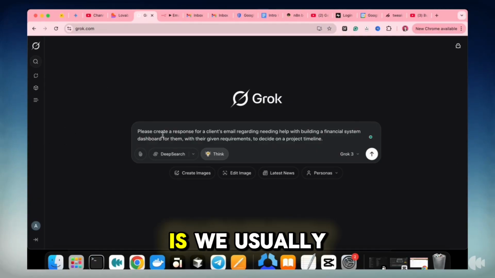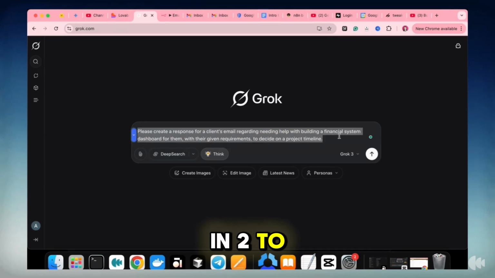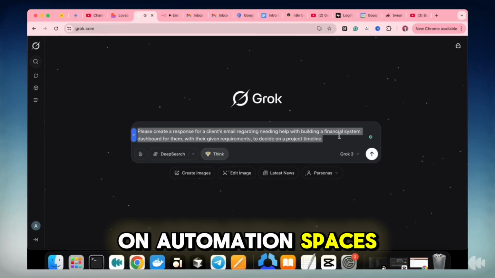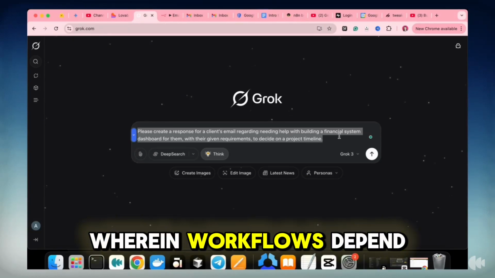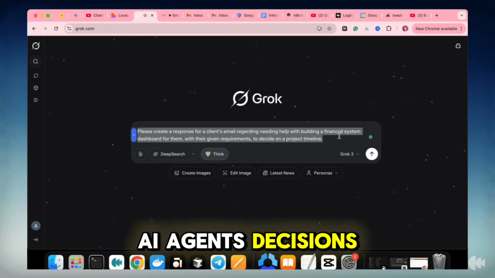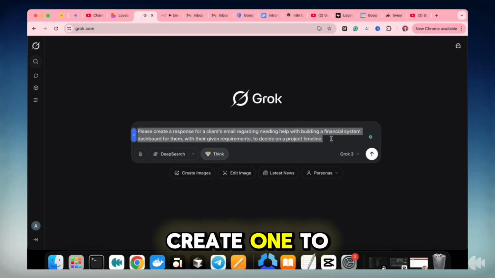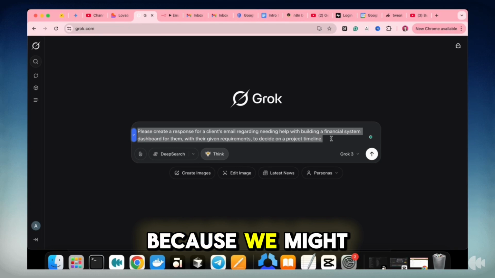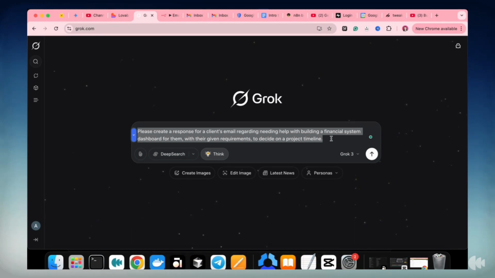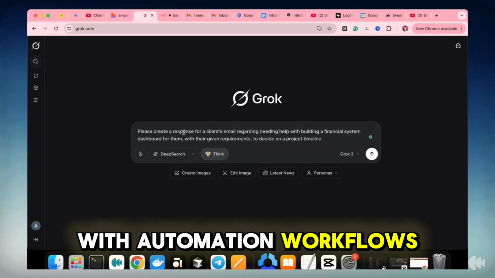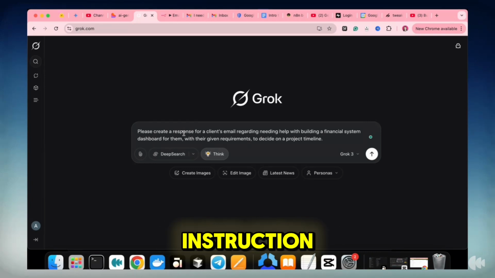Usually we talk to AI in one to two or two to three sentences just to get a quick answer, which is fine. But in automation spaces, wherein workflows depend a lot on AI agents' decisions and actions, best practice is to not just create one to two sentence prompts, because we might end up not liking the results or output of an agentic workflow. Best practice, when you're dealing with automation workflows, is to build out an entire instruction.